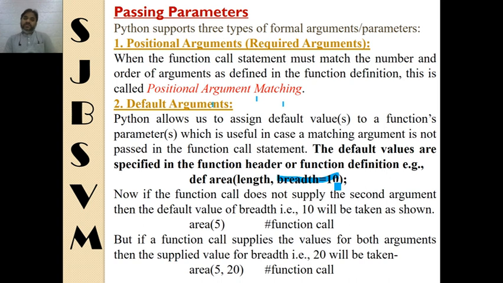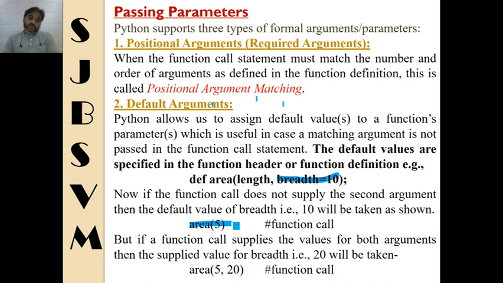It simply means that if we are not giving a value to this second parameter while calling this function area, then automatically the value of breadth will be taken as 10. Otherwise the value which we are giving will be taken. As you can see here in the first function call, area 5, we are supplying only one argument.